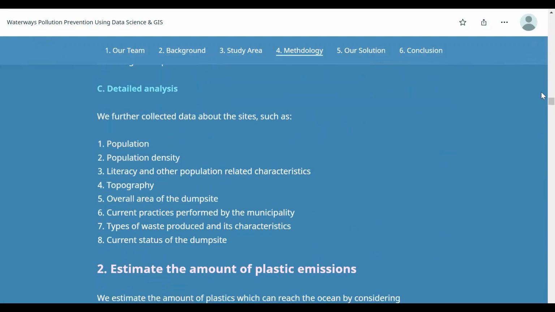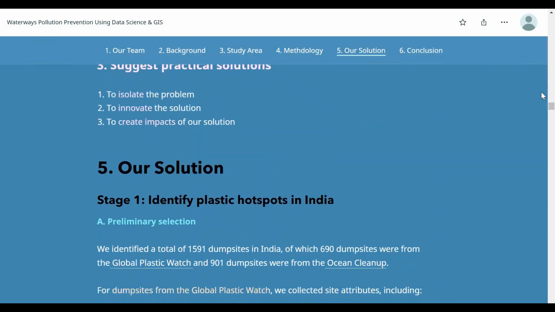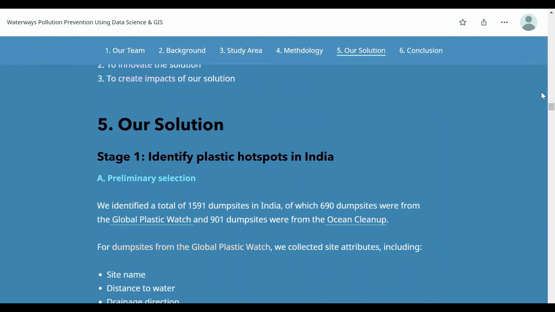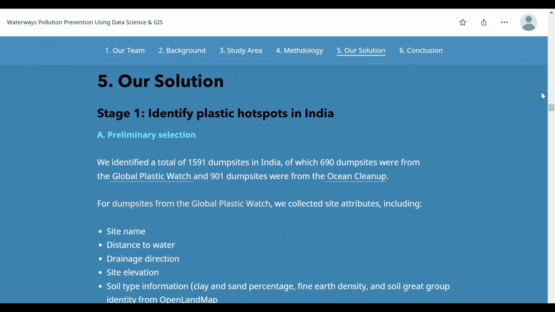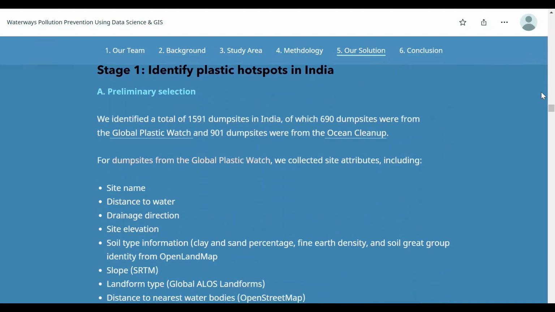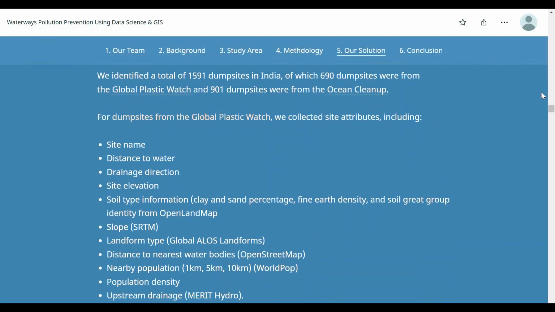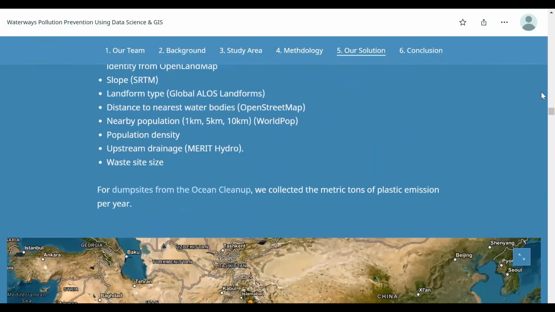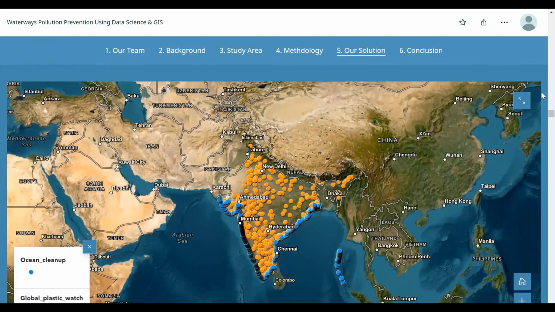In stage 1, we identified almost 1,600 dump sites in India, of which 690 dump sites were from the Global Plastic Watch and 101 dump sites were from the Ocean Cleanup. We collected site attributes from the Global Plastic Watch and metric tons of plastic pollution per year from the Ocean Cleanup. Here is the map showing all of our collected dump sites.